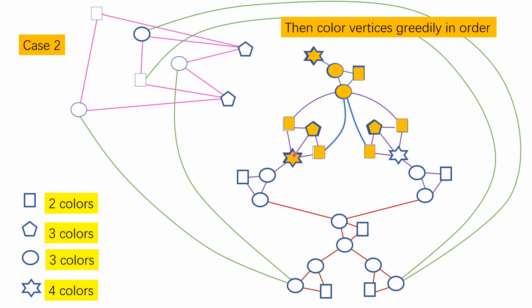For example, I color this vertex. The list has 4 colors and it has only 3 colored neighbors. So I can choose the color for this one. And I can color this, this, this, this. This has only 2 colors in the list, but there's only 1 colored neighbor. So this way I can color vertices greedily in this order.